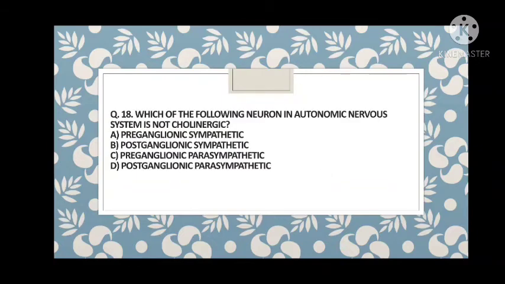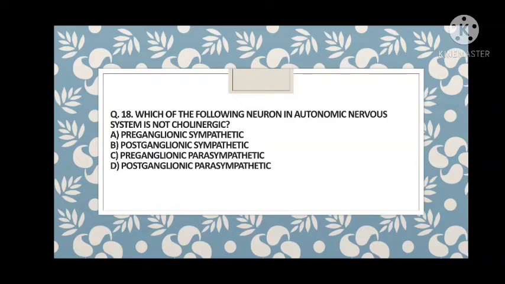Which of the following neurons in the autonomic nervous system is not cholinergic? Very, very important, from MSc Physiology to MD Physiology to PhD. In all the exams, this is a very important question. Option A is preganglionic sympathetic, B postganglionic sympathetic, C preganglionic parasympathetic, D postganglionic parasympathetic. So guys, nothing to worry, here you have to memorize the answer. The answer is B, postganglionic sympathetic neuron.